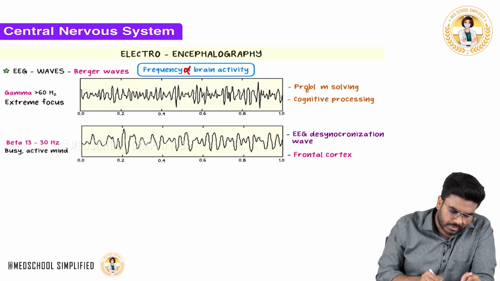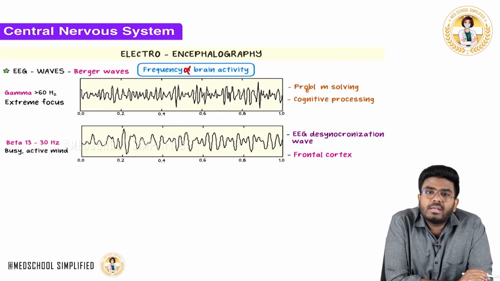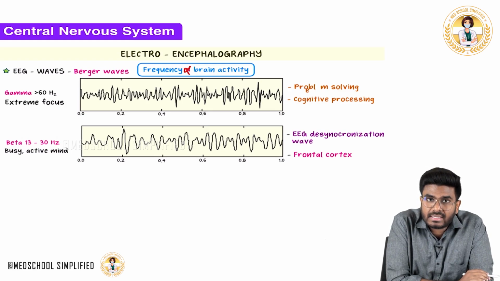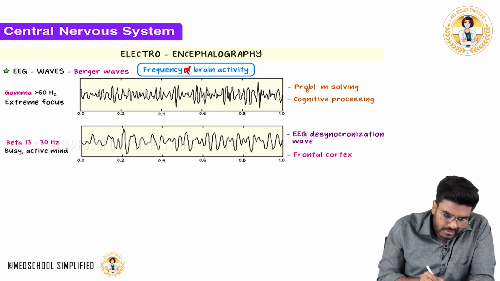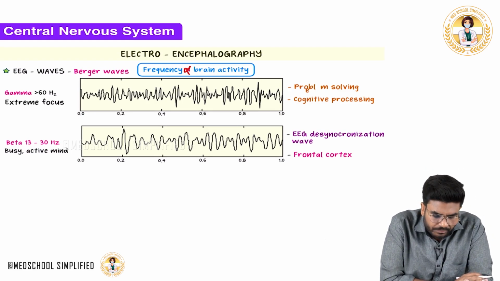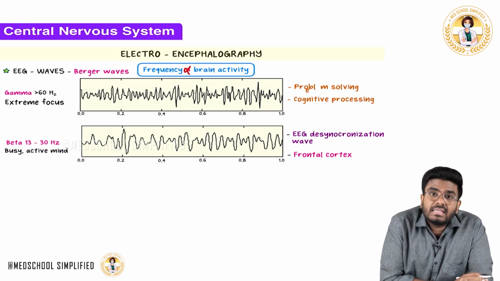Now, after alpha waves, let's talk about the beta waves. What is the frequency of beta waves? 8 to 12 is alpha. Now the beta wave frequency is increasing: 13 to 30. Beta waves are seen in an active mind, in day-to-day activities.